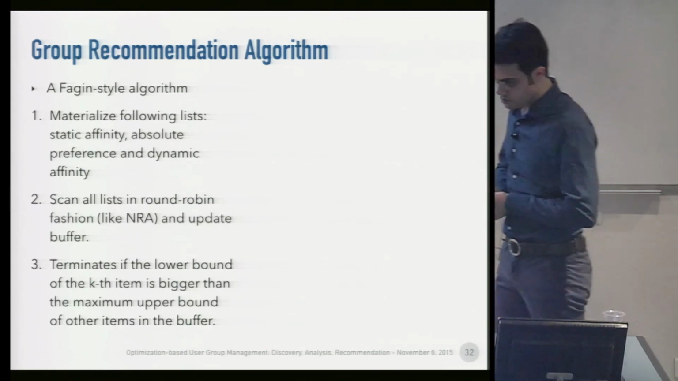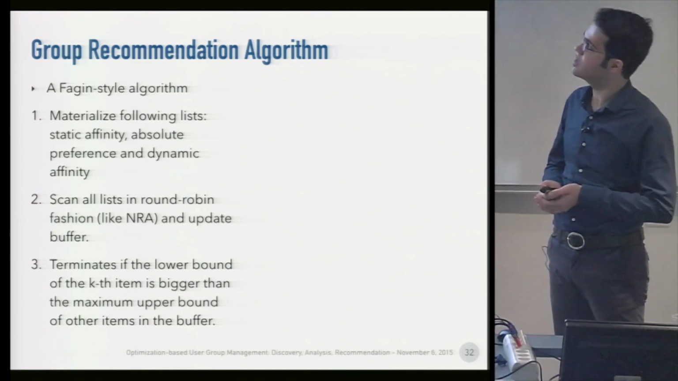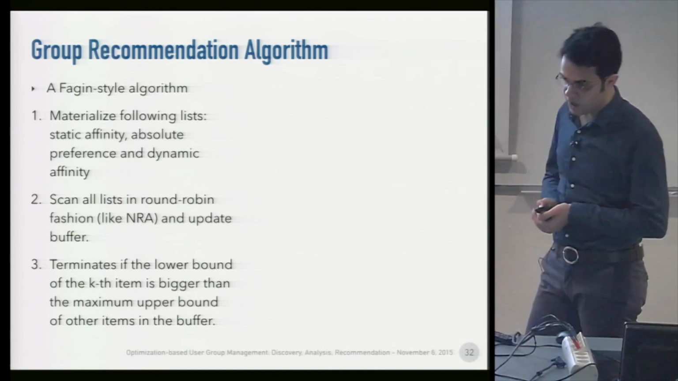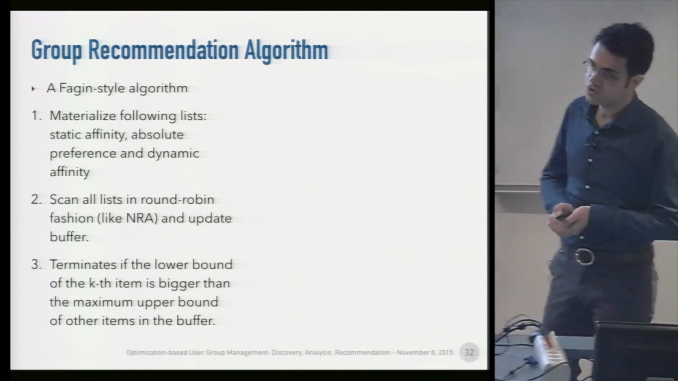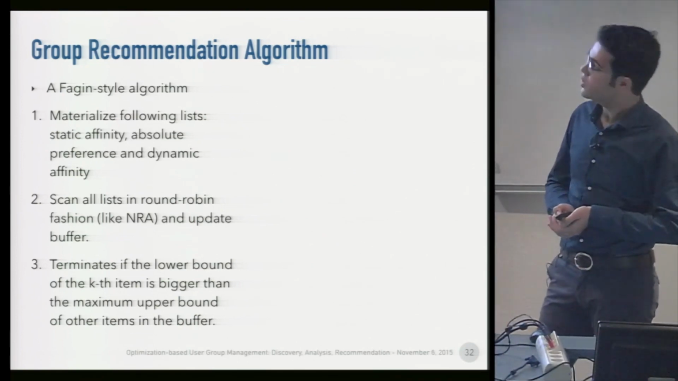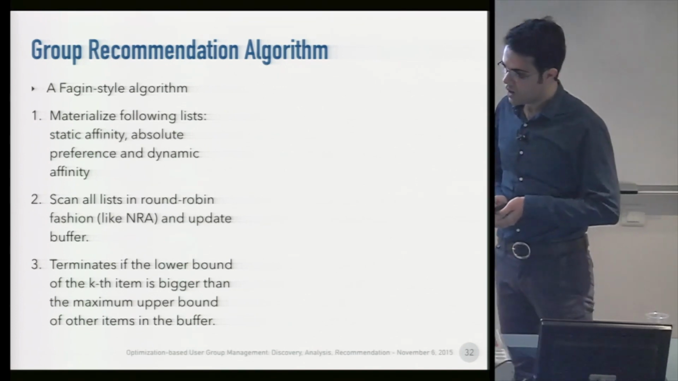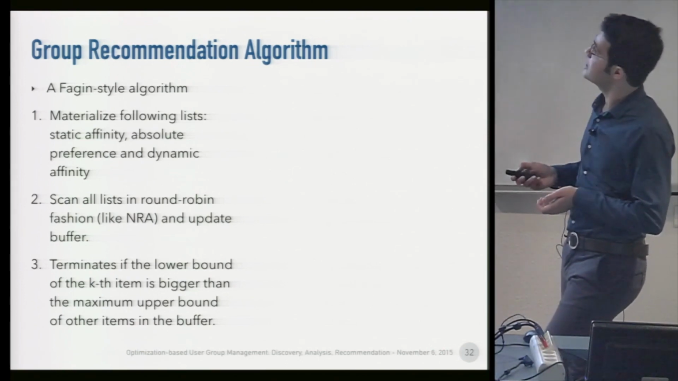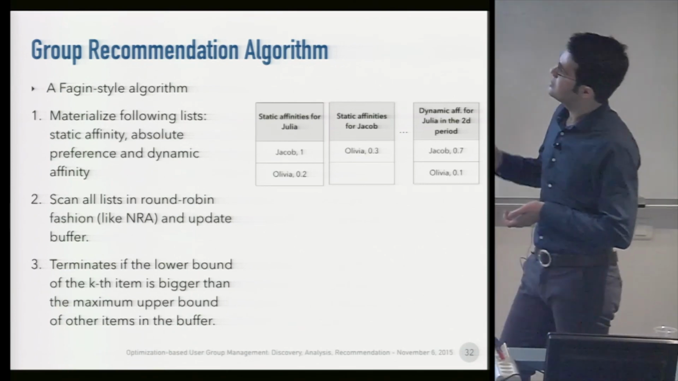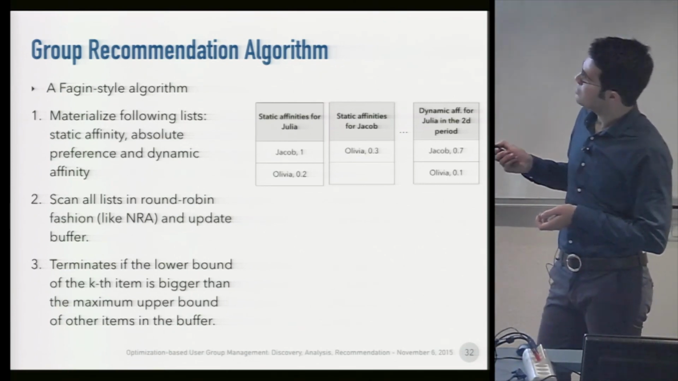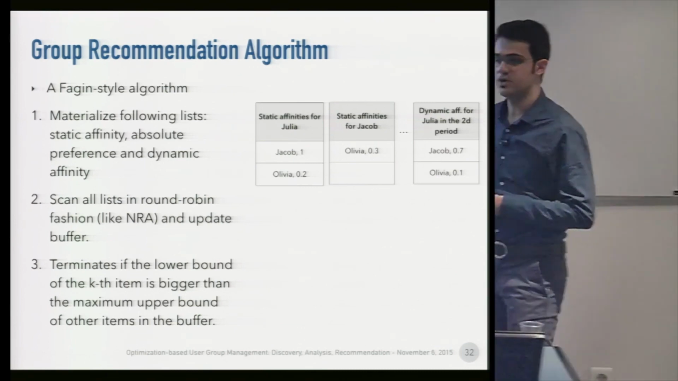For this problem, we propose an algorithm which is a Fagin-style algorithm, like NRA in the state of the art, which exploits the monotonicity property of aggregation functions for earliest stopping and preventing exhaustive search. This algorithm has three main steps. In the first step, it materializes the following lists: static affinities for each user, absolute preference list for each user, and dynamic affinity for each user and in each period.